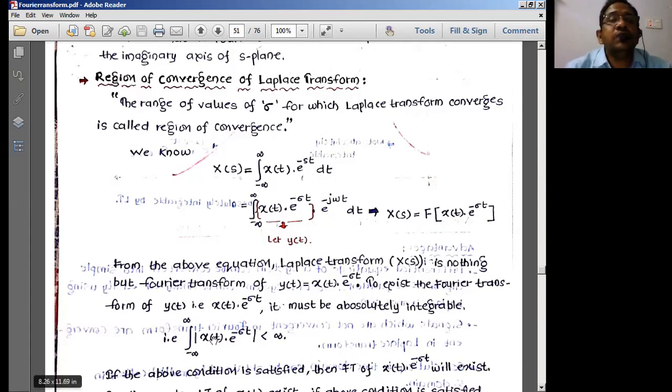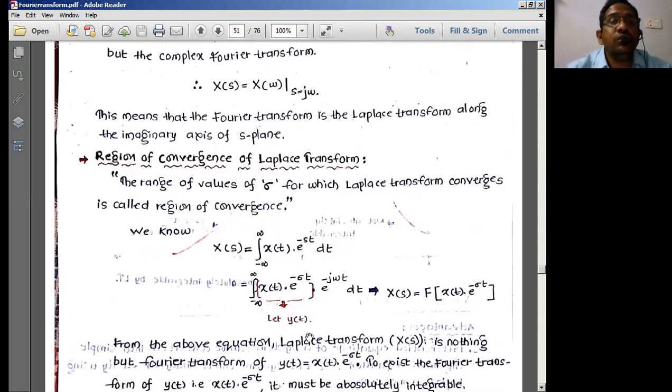Let us go with the region of convergence today to end our session. The range of values of sigma for which the Laplace transform converges is called the region of convergence. So the region of convergence depends on the range of values of sigma. For the Laplace transform to converge, the value of sigma should be greater than 0.